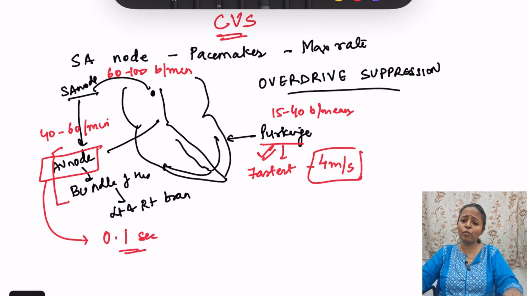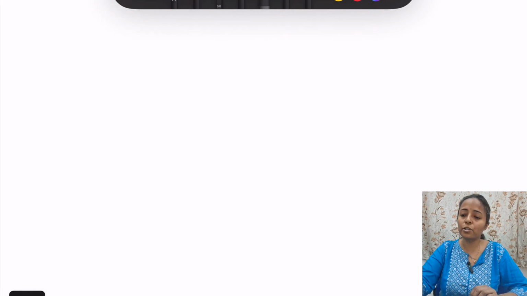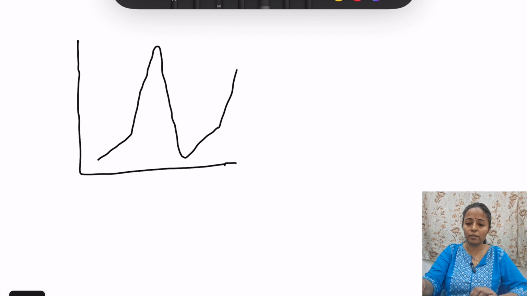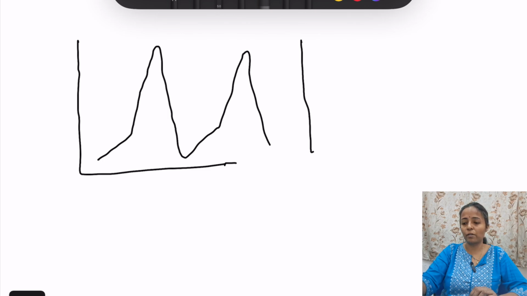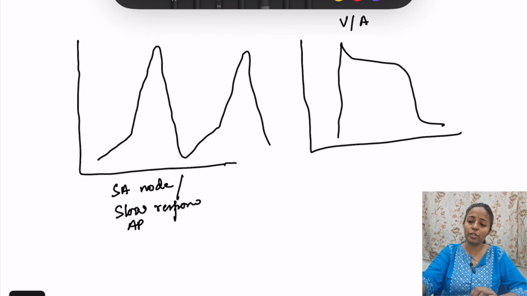ठीक, moving on to the next point in cardiovascular system, that is the pacemaker potential and ventricular action potential. So what is this pacemaker potential and ventricular action potential? Let me just quickly draw the graphs. You can identify which one is what, right? तो ऐसे ग्राफ ड्रॉ होगा. ठीक है, and next one will be like this. तो ये फर्स्ट वाला इज SA node, SA node action potential, इसको कहते हैं slow action potential, also slow response action potential. And next one is the ventricular or atrial action potential.